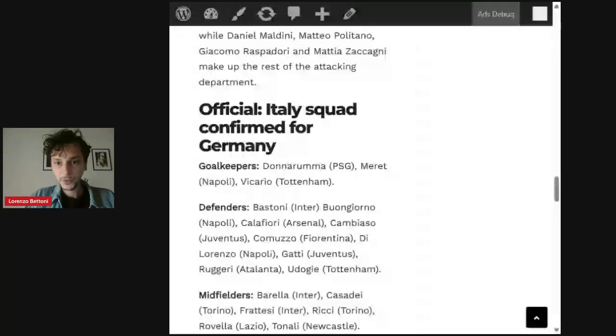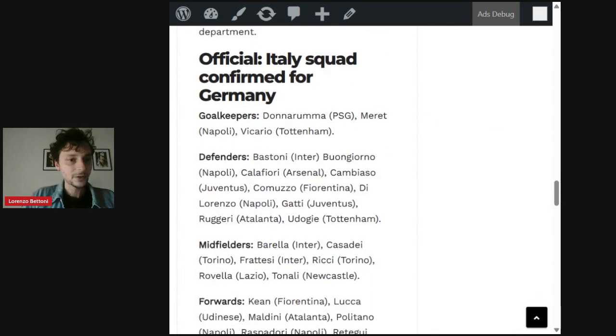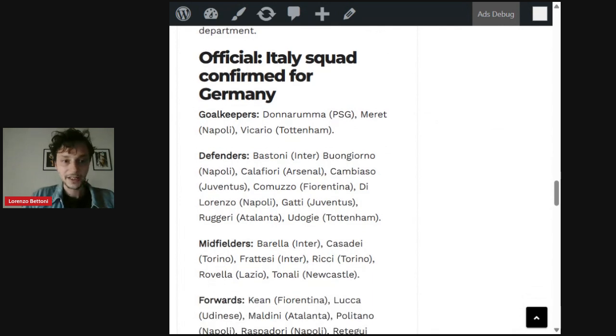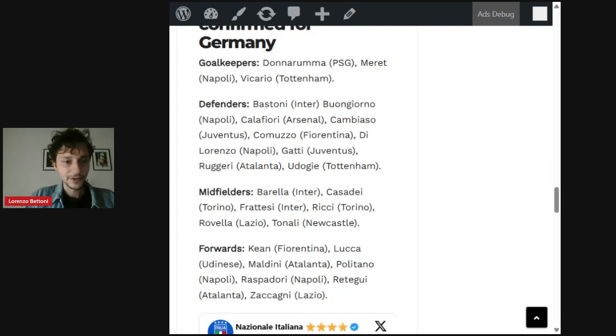But first of all, let's see the names on the Italy squad that will be facing Germany in the Nations League quarterfinals. We go through the Football Italia website, the site I work for, and we see Donnarumma, Meret and Vicario in goal; Bastoni, Buongiorno, Calafiori, Cambiaso, Comuzzo, Di Lorenzo, Gatti, Ruggeri and Udogie in defense; Barella, Casadei, Frattesi, Ricci, Rovella and Tonali in midfield; Kean, Lucca, Maldini, Politano, Raspadori, Retegui and Zaccagni in attack. As I've already mentioned, Ruggeri of Atalanta and Casadei of Torino are the debutants in this team.